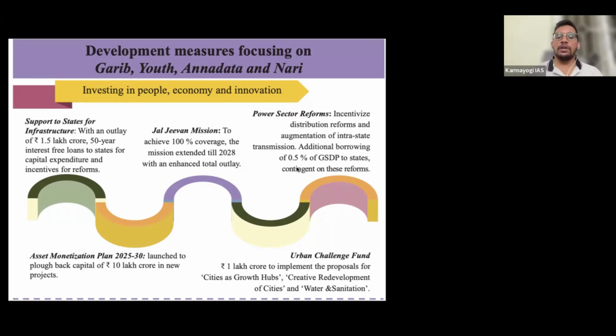And then Jal Jeevan Mission: they want to achieve 100% coverage of piped drinking water by 2028. They had put the target as 2024, but still were not able to achieve it. But yes, we have a good achievement compared to before 2014. I'm not affiliated to any political thing, but we have practical numbers that after 2014 we are doing very good in drinking water supply. I'm not talking about all sectors, but in piped drinking water specifically, we have achieved a very good thing since 2014 after the formation of the NDA government. In this aspect, we have to admire this.